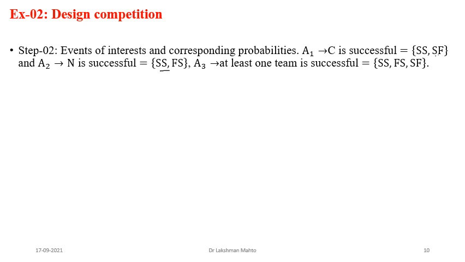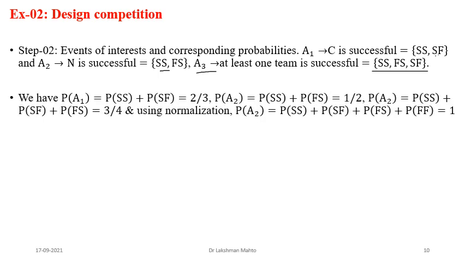These are SS and FS. Okay, and A3 talks about at least one team being successful. Based on this, what would be the outcomes? A3 would talk about this event, where these three are the outcomes. Okay, so now we have the events of interest with which we can proceed further. So this is the approach to find the events of interest.